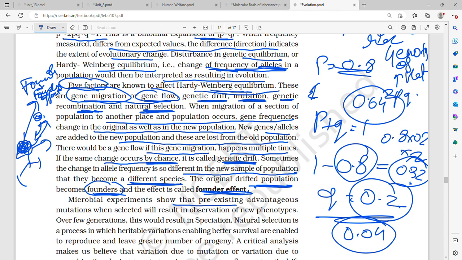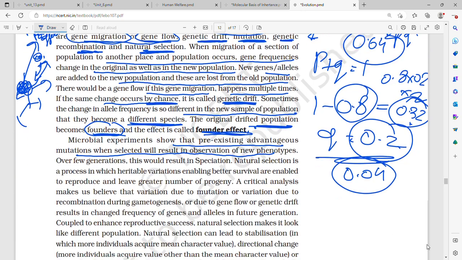Microbial experiments show that pre-existing advantageous mutations, when selected, result in observation of new phenotypes over a few generations. This will result in speciation.